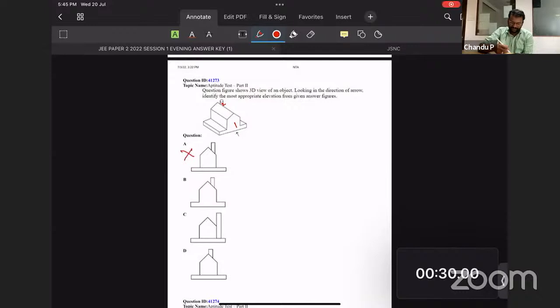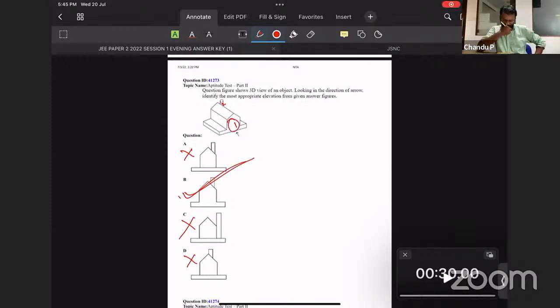Option A gone for 3. Option D gone for 3. Here option C also gone for 3. Simply counting gets you the answers. Option B is the right answer because this is an entire complete surface. So option B is the right answer.